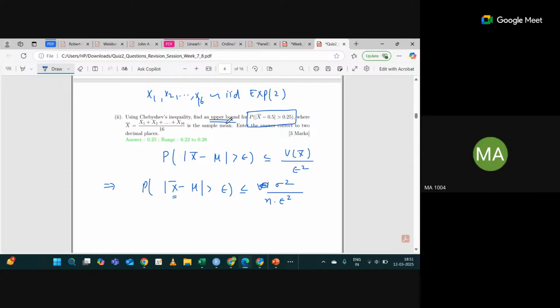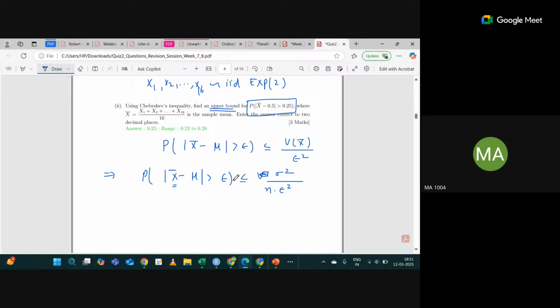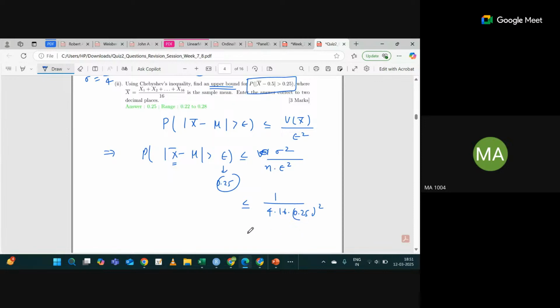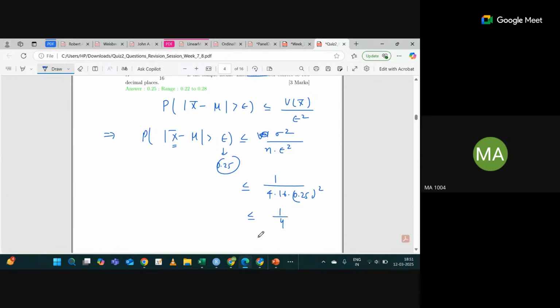Give me 1 minute. Okay. So what is our epsilon? 0.25. And what is sigma square in the case of the exponential distribution? It's 1 by lambda square, that is 1 by 4. So sigma square is 1 by 4. And what is the value of n? The sample size is 16. And what is epsilon square? This will be 0.25 squared. So if you solve this, it will be 1 by 4, which is 0.25. This is how simple it is. Correct? Got it?